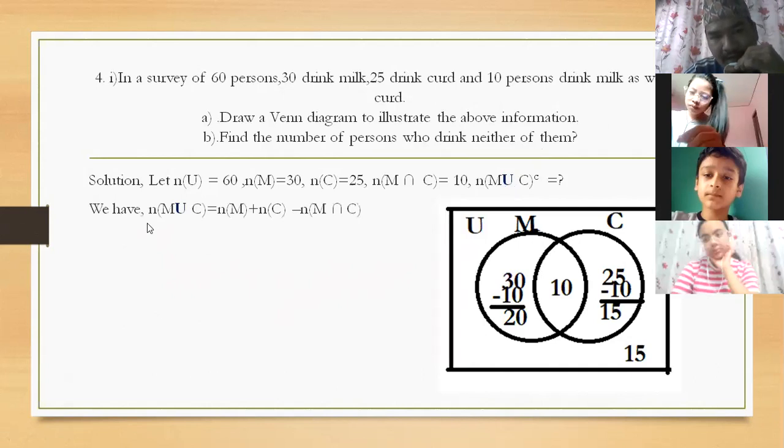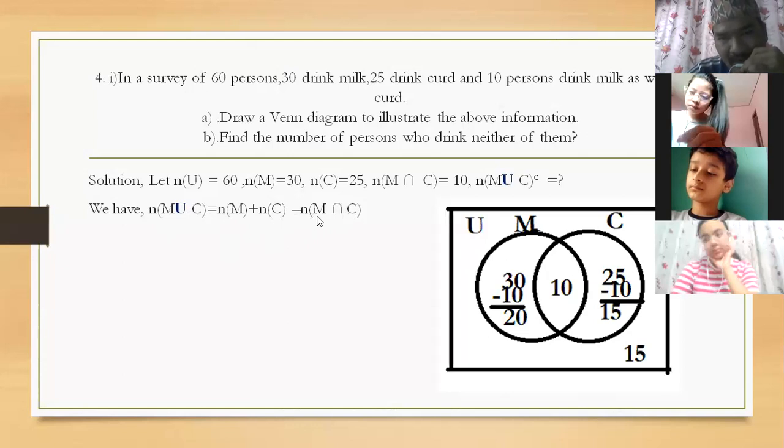First of all, we have to find n(M union C). This formula you know. In place of A there is M, in place of B there is C. This formula is already given to you. Do you remember this formula, Sarita? n(M) plus n(C) minus n(M intersection C).